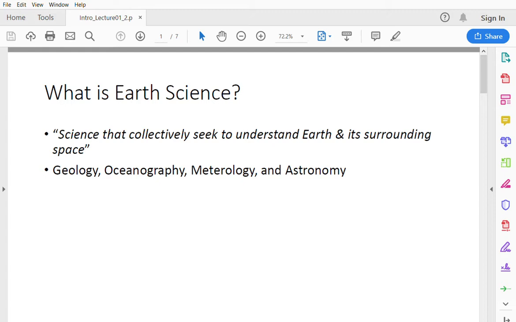So let's first start with the definition of what is earth science. A science that collectively seeks to understand earth and its surrounding space, and it borrows information from these four major fields: geology, oceanography, meteorology, and astronomy. So earth science itself collectively seeks information from these four major fields of science to better understand earth and its surrounding space.